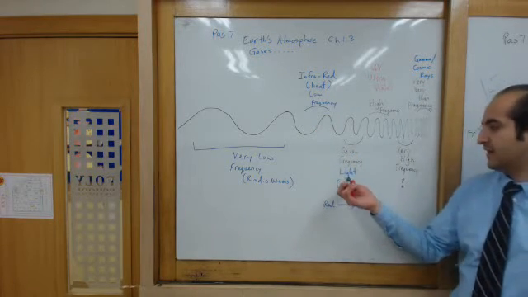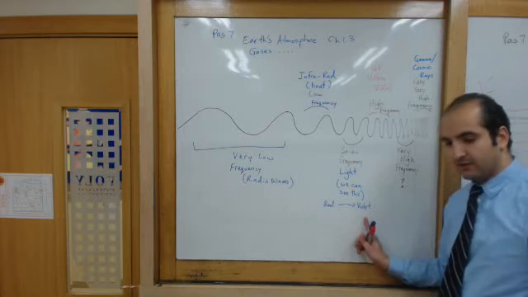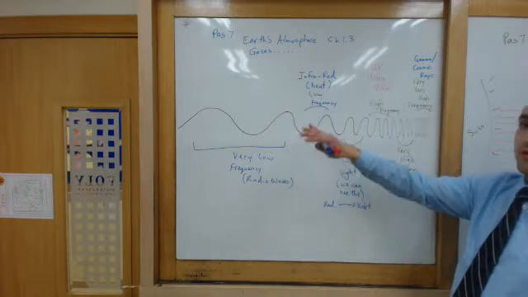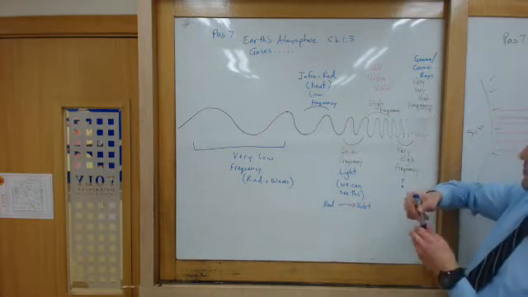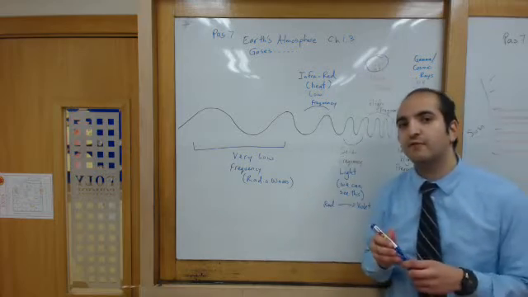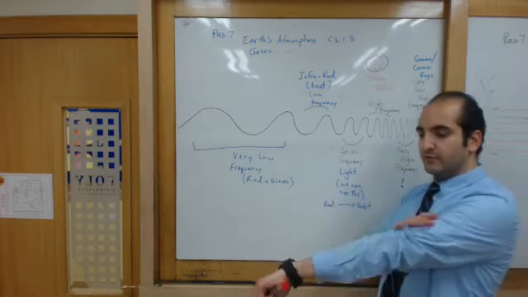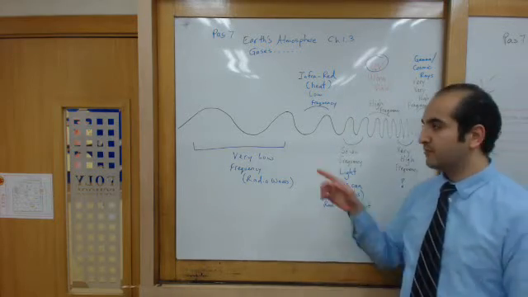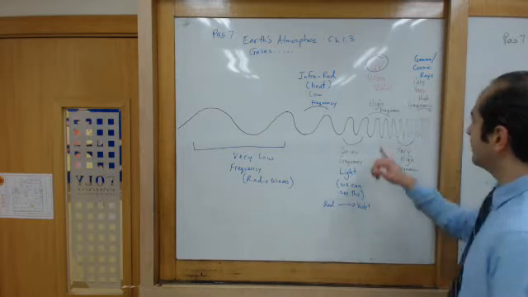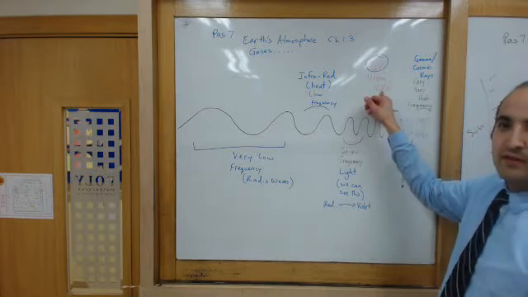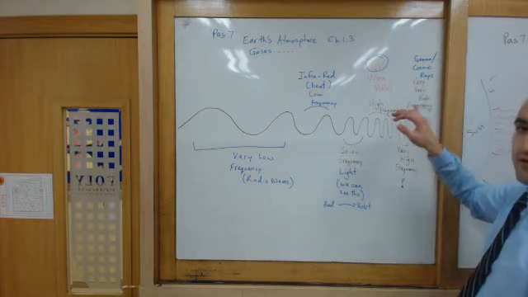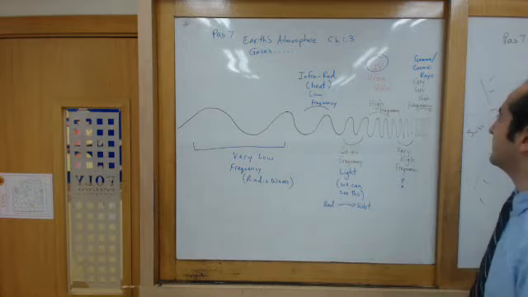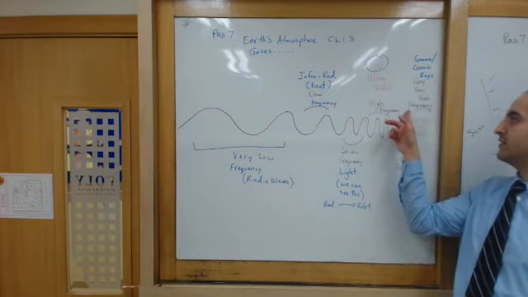Now after light, things beyond violet, we call that UV, ultraviolet. Ultra means more than violet. When it comes from the sun, it can be harmful to your health. That's why when you go to the beach, you put on sunblock that protects you from ultraviolet radiation. Remember, waves are radiation. And then we found something two steps higher, very far beyond, that we called gamma or cosmic rays. Those are very, very high frequency.